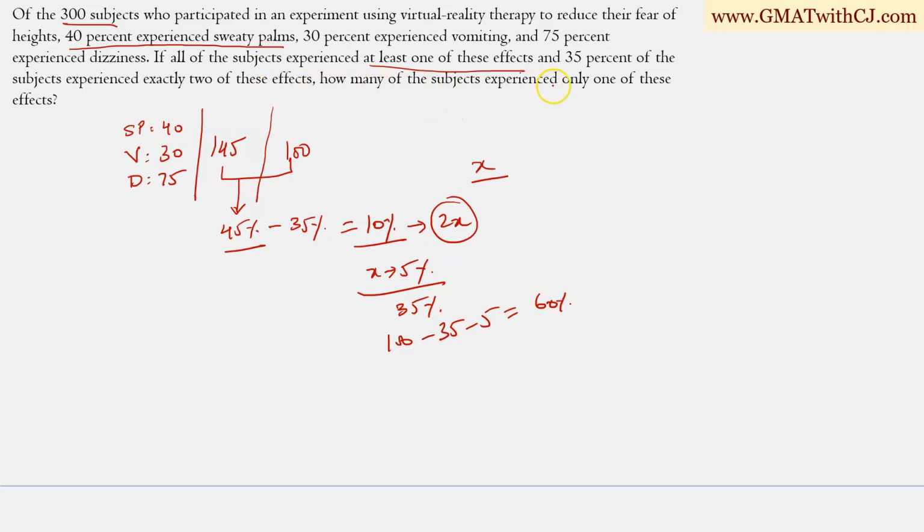So how many of the subjects experience only one of these effects? 60% of 300, which is 180. So that is the answer. Does this make sense? If you have any doubts, please feel free to ask.